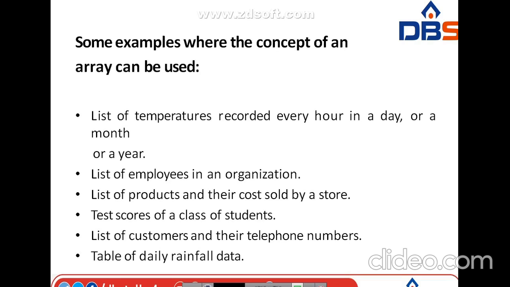In the same way, a list of products and their costs, test scores of a class in subjects, customers and their telephone numbers, and a table of daily rainfall data. For all these applications, we use the concept called arrays.